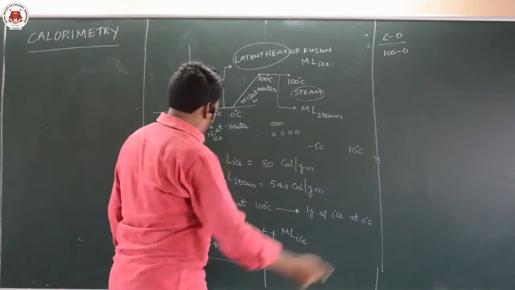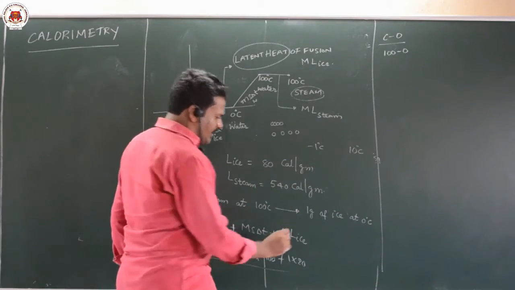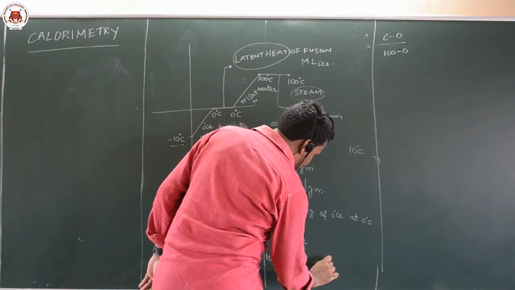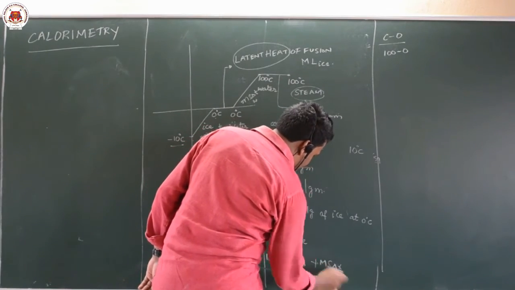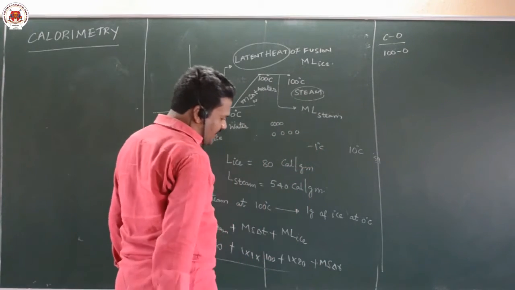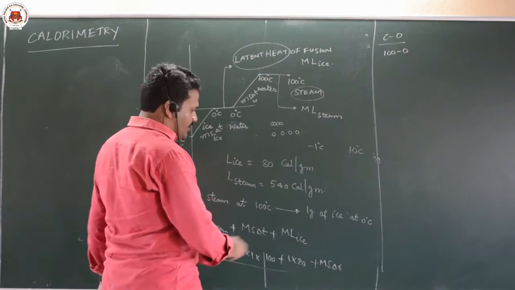Suppose you are going still further, to minus 10 degrees ice. Again you have to add m s delta T. Here you have to take the specific heat of ice, 1 into 0.5 into 10. That will be the conversion.